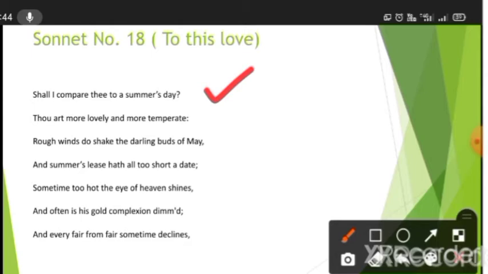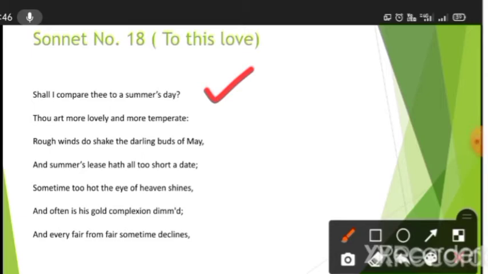What he said is that when we talk about summer, definitely summer is a perfect picturization of a perfect summer day, but at the same time, when there are rough winds, it definitely shakes the darling buds of May. And summer's lease hath all too short a date. Lease. So he is just trying to say here that even summer has a lease.